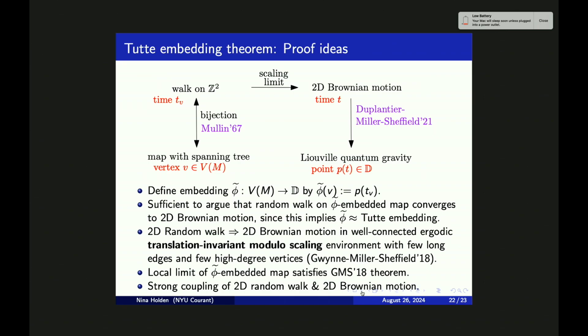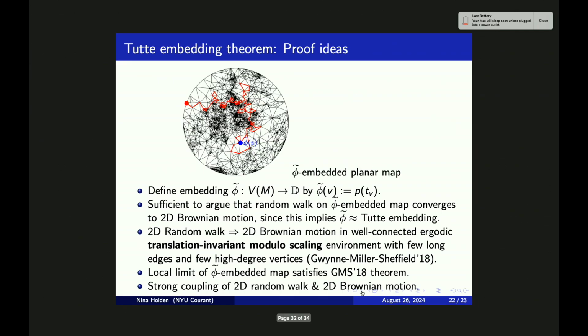So in order to prove that phi tilde is approximately equal to the Tutte embedding, it is again sufficient to argue that the simple random walk on the phi tilde embedded random planar map is converging to the 2D Brownian motion. The figure you see here, you can view as a schematic drawing of this phi tilde embedded random planar map, and we're doing a simple random walk on this random planar map, and we need to argue that the simple random walk is converging to the 2D Brownian motion in the scaling limit.